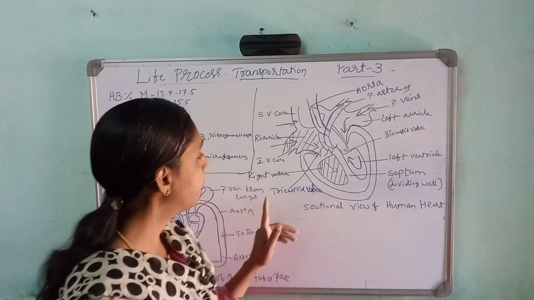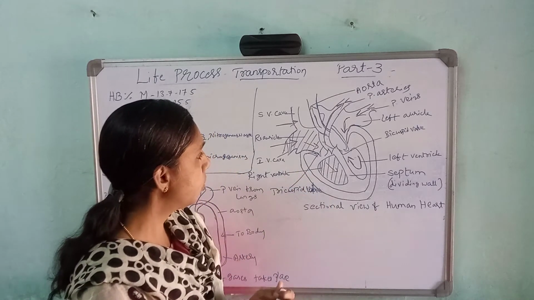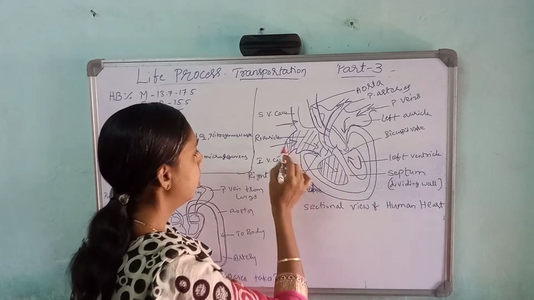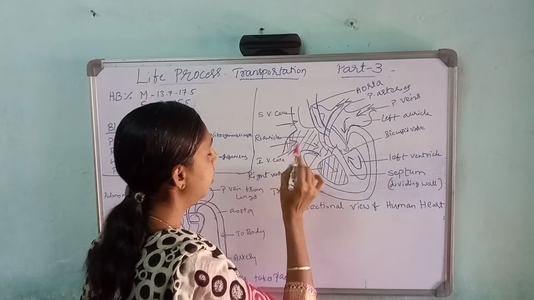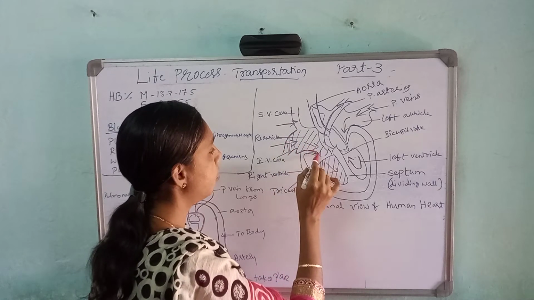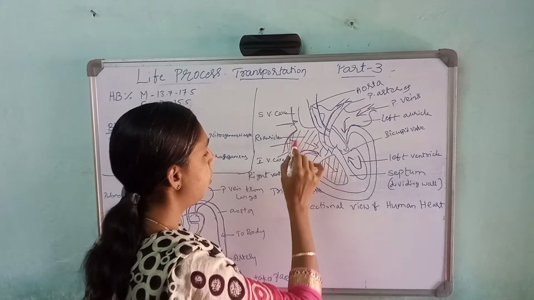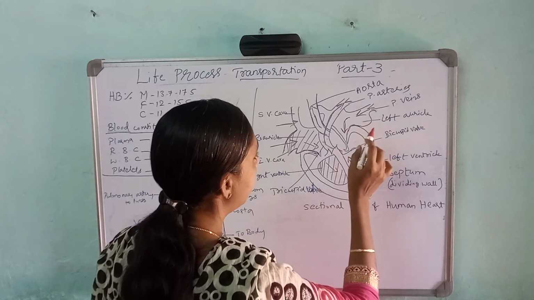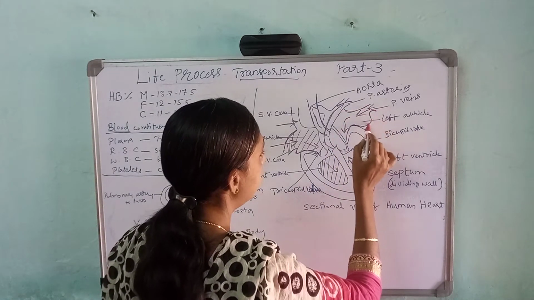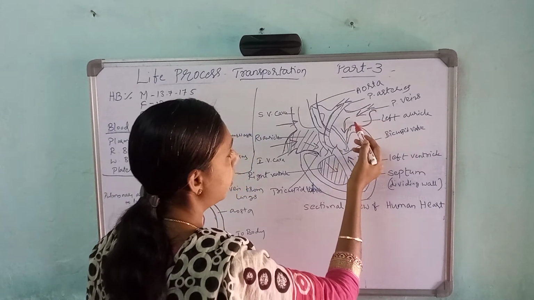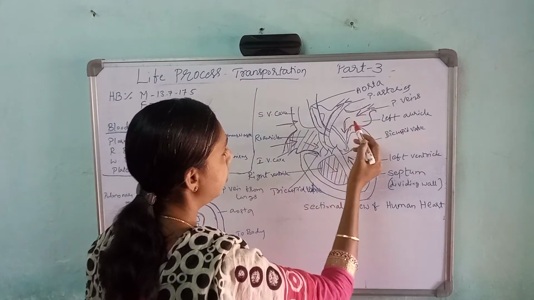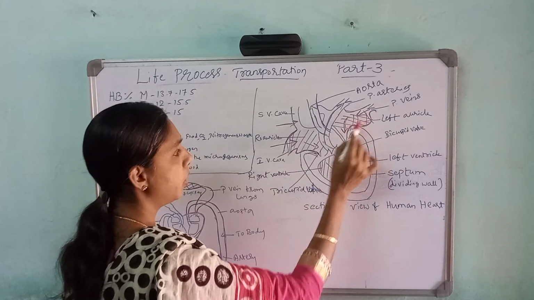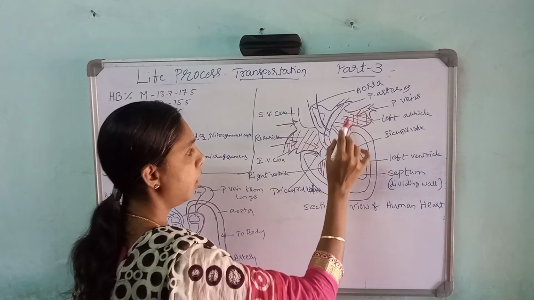Okay, then next comes the next part. Here I have written, there are four chambers, I told already. See here, this is the first chamber. I will write here in the red mark. This is the first chamber, which is called the right auricle. There are two upper auricles. See here, this one and this one. So the upper auricles are the right auricle and the left auricle.